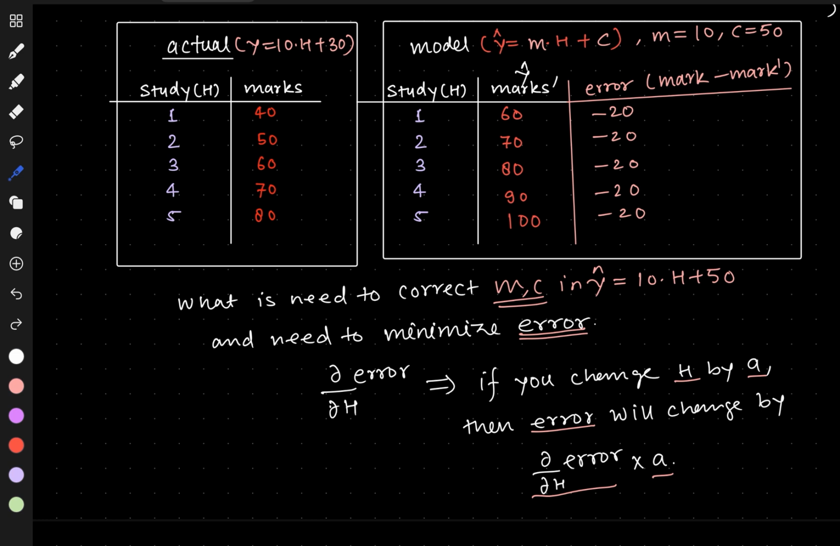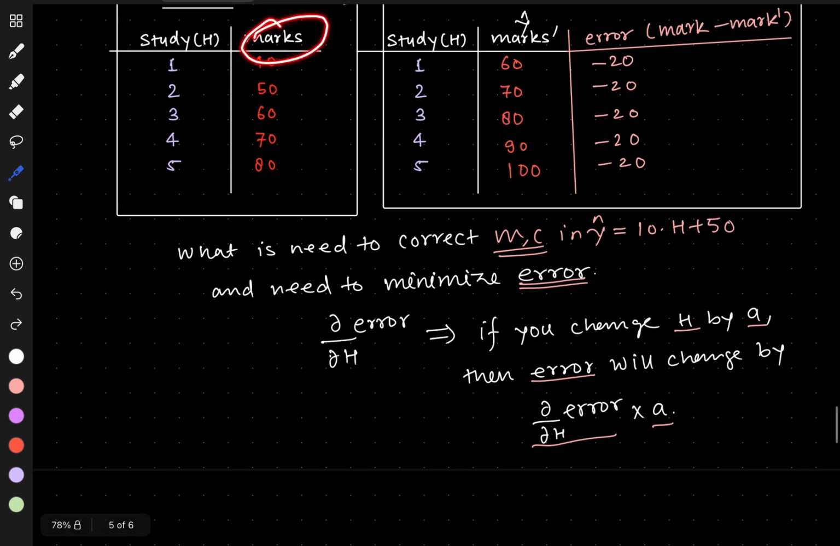So randomly we started from m equals 10 and c equals 50. If we find the marks predictions using this model, starting with random values of m and c, and using this equation, we put the value 1 here, and we get 60, 70, 80, 90 and 100. So the y cap becomes this much, and we take the error. This is what we have predicted, and this is the actual result.